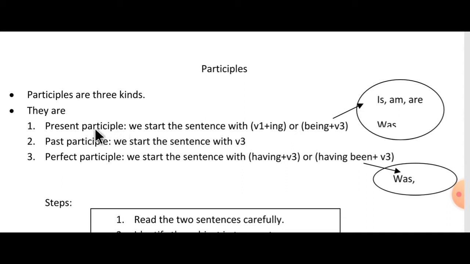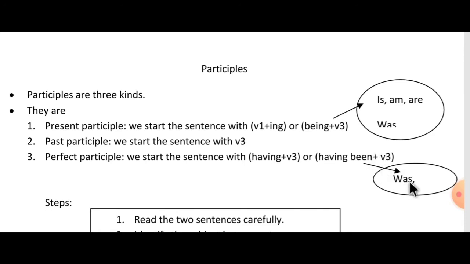Here, present participle, we start the sentence with V1 plus ing or being plus V3. If is, am, are, was, were are there in the given sentence, we can start with being plus V3. Otherwise, we will start with V1 plus ing only. And past participle, we start the sentence with V3 only. Perfect participle, we start the sentence with having plus V3 or having been plus V3.